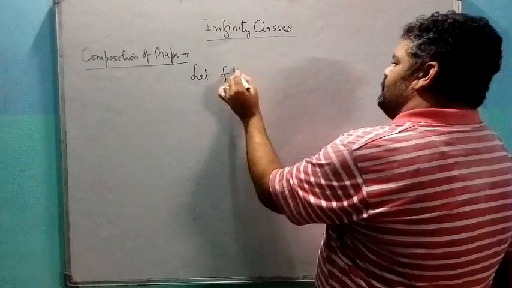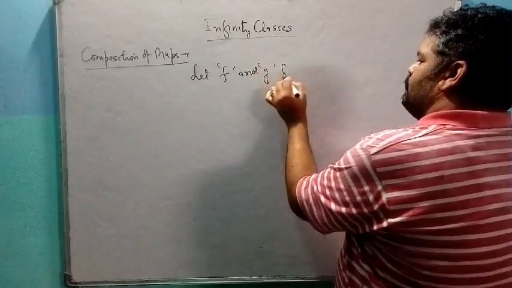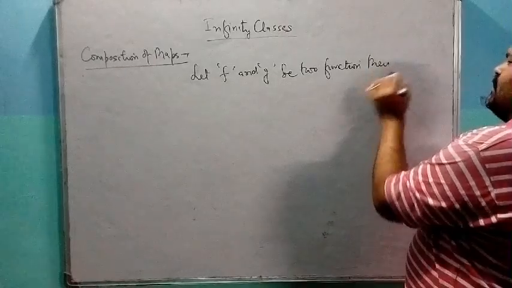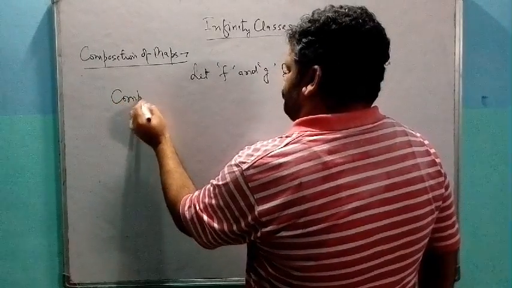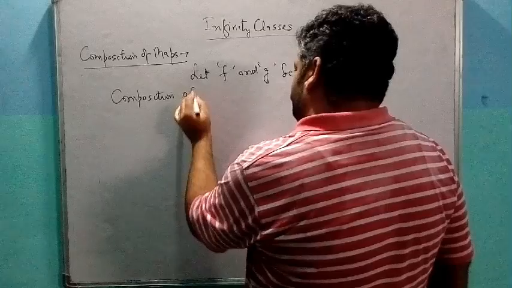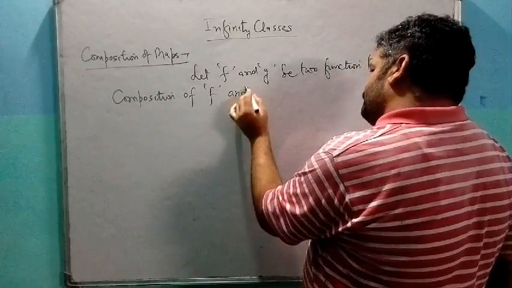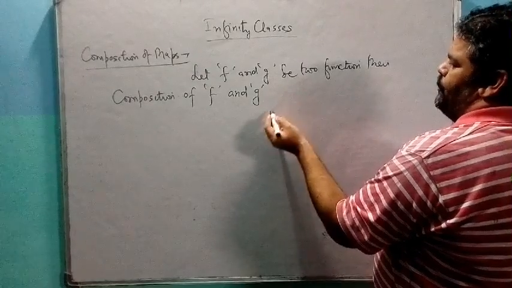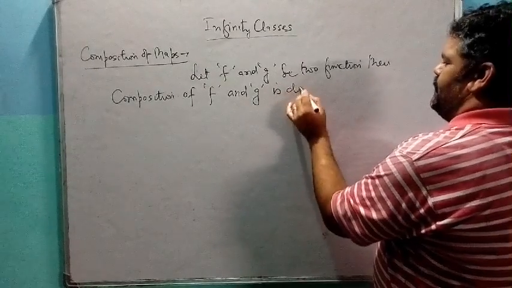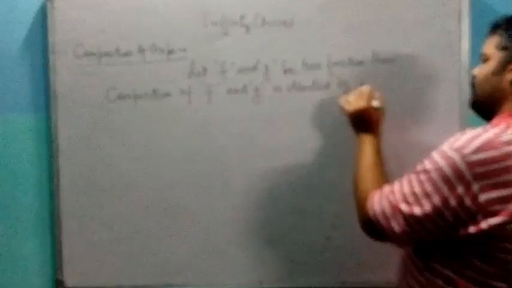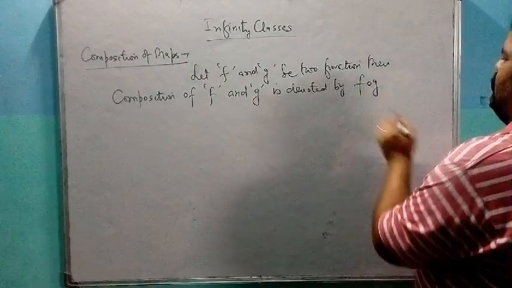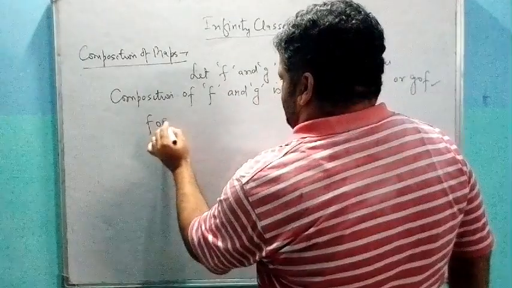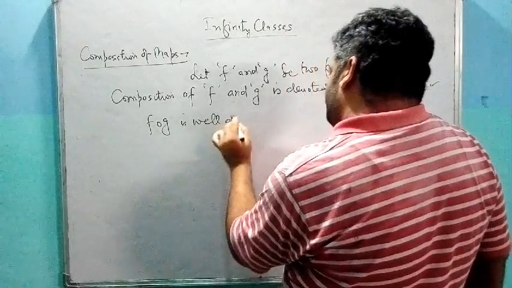Let f and g be two functions, then composition of f and g is denoted by f of g or g of f. F of g is well defined